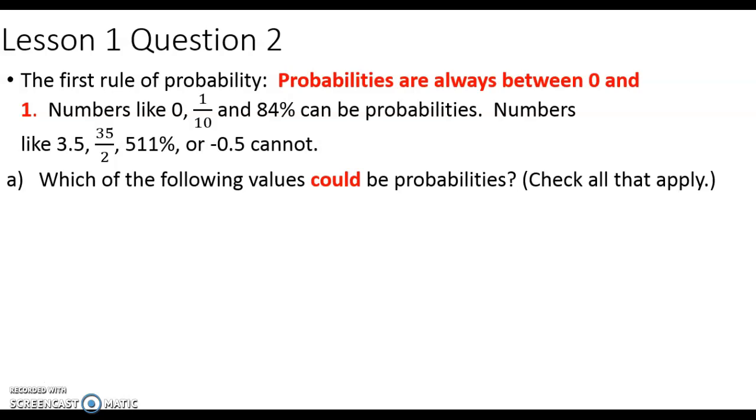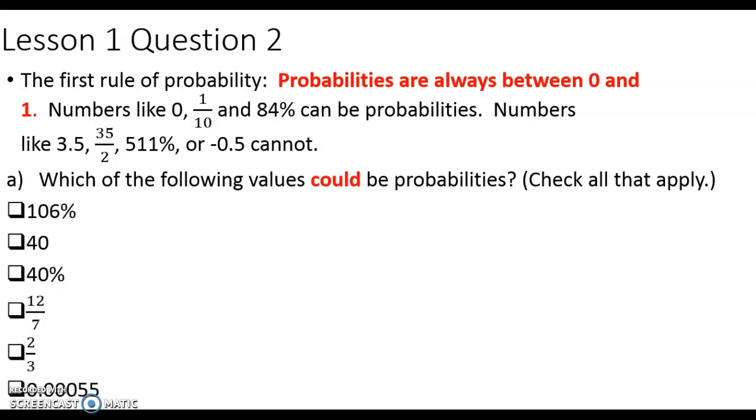Check all that apply. So here's our list, and let's go through each one and decide whether or not it could be a probability. The first option, 106%, in decimal form would be 1.06. That would be bigger than 1, so no, that cannot be a probability. The second option is 40. 40 is much bigger than 1, so no, it cannot be a probability.